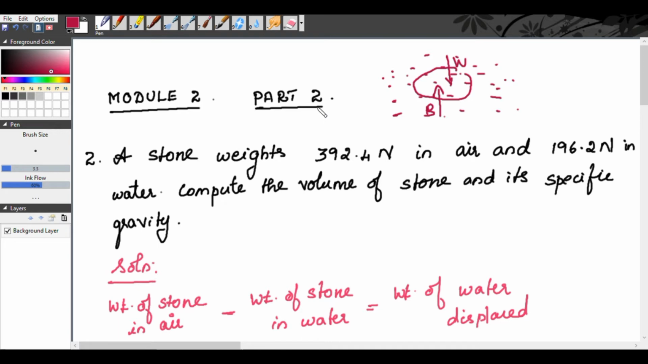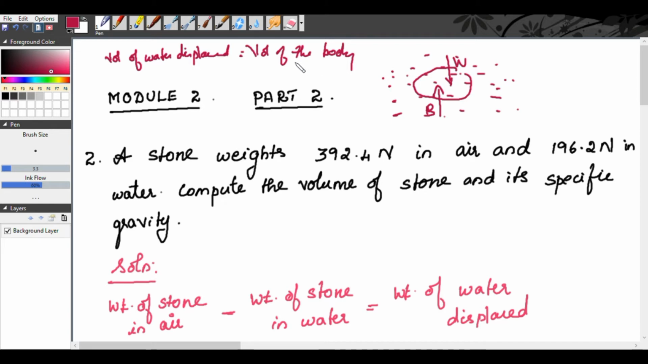Today we are going to solve three more problems. So before going to the problems, I want to make you remember two things. One is, always remember the volume of water displaced. Volume of water displaced will be equal to the volume of the body. So this is one important thing you should remember.